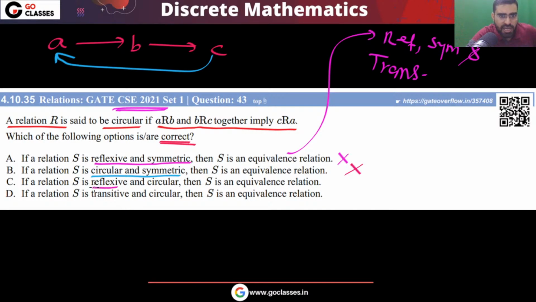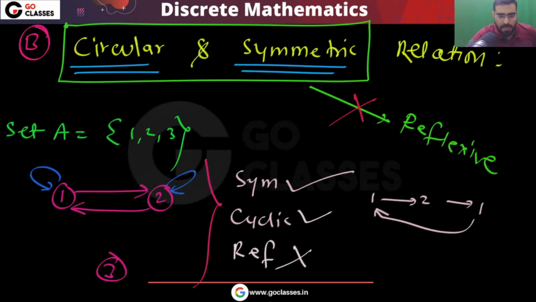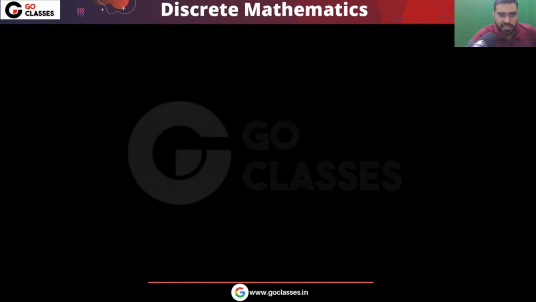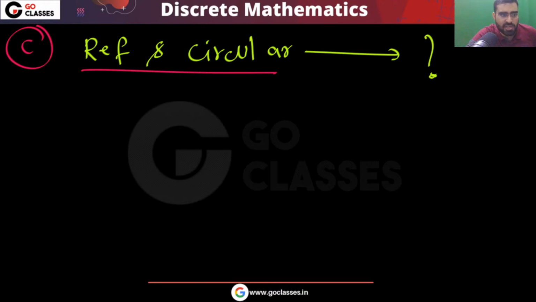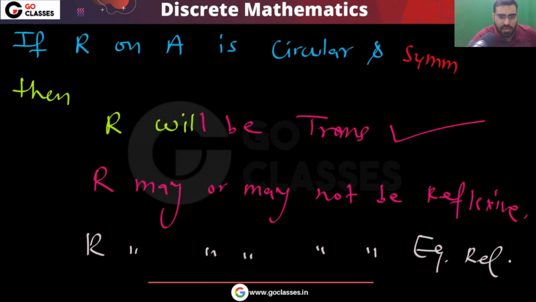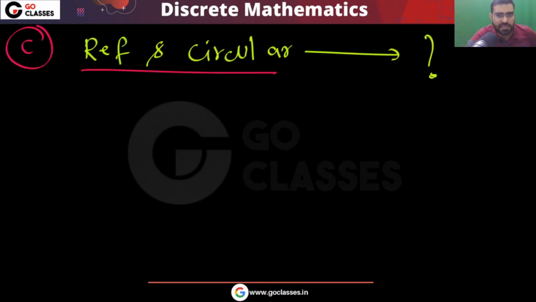Now let's do the analysis of option C. Reflexive and circular, what can it give us? What properties can it give us? Implies what? Okay, so reflexive and circular. Can I say it will imply symmetry? Can I say it will imply symmetric?